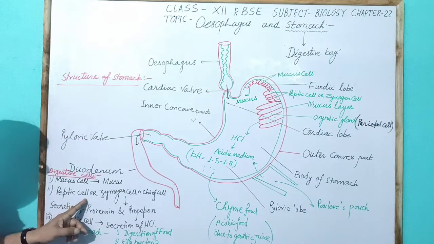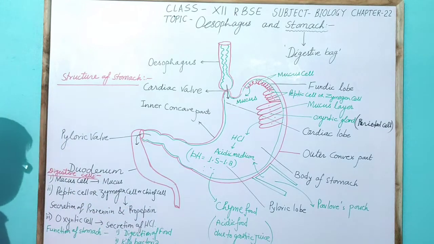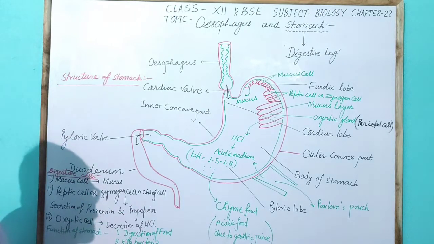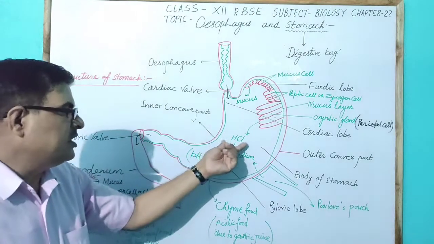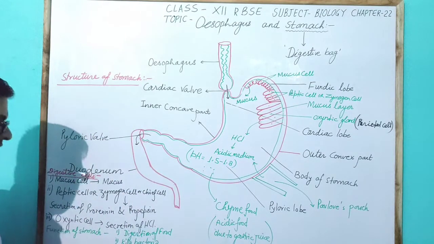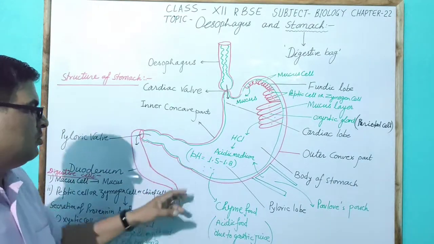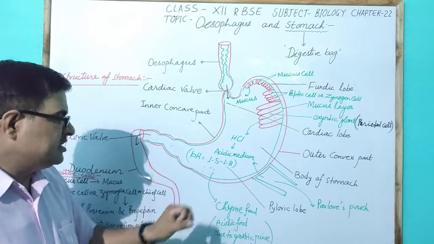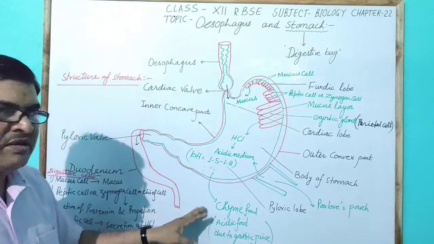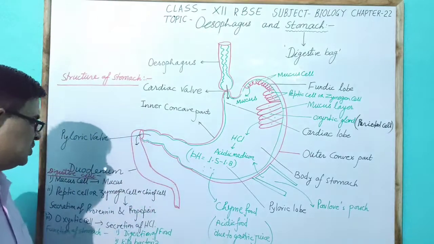Next is the peptic cell, also called zymogen cell or chief cell, which secretes prorenin and propepsin, which become pepsin and renin due to the effect of acid. And the argentic cell secretes HCl, hydrochloric acid, which makes the acidic medium. That is why the pH becomes 1.5 to 1.8 in the stomach, and the food is called chyme, a term given due to the acidic food from the presence of gastric juice.